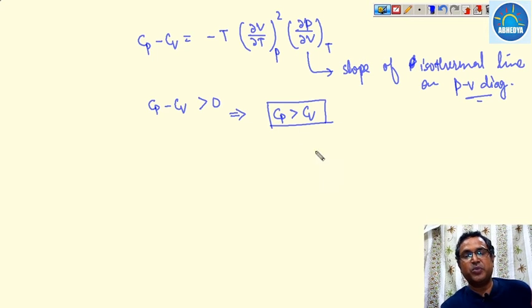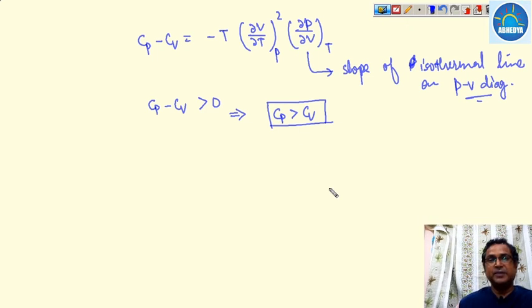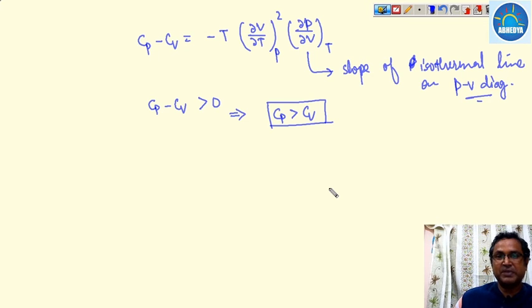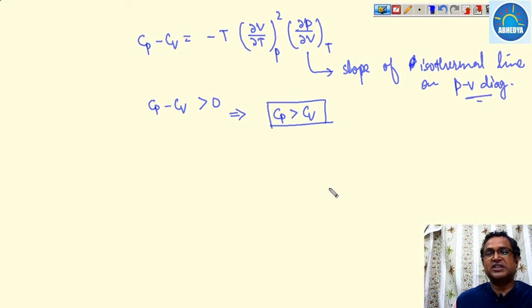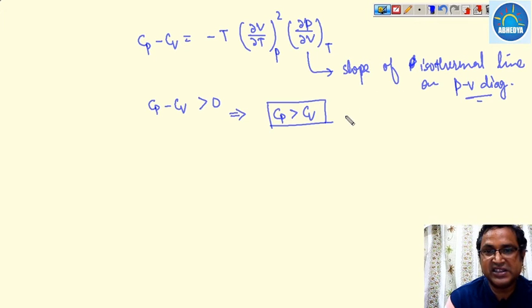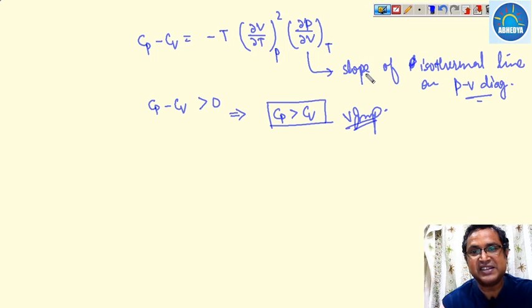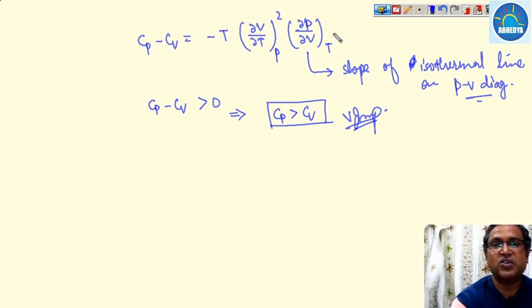So that can be proved with the help of the Maxwell's relation, that Cp minus Cv comes out to be minus T of del V over del T whole square into del P over del V at a constant temperature. And since the slope of an isothermal line is always negative, Cp minus Cv will be positive, so Cp is always greater than Cv. This is a very important relation, and many times it has been asked to prove that Cp is greater than Cv. So with the help of this you can find that Cp is greater than Cv.